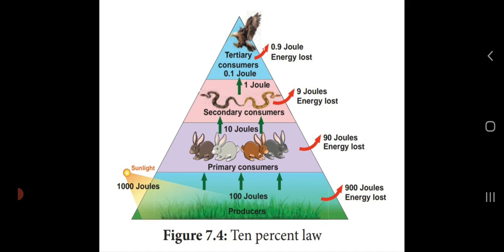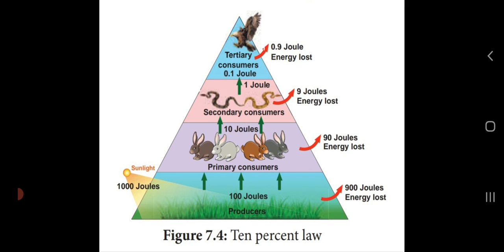Plants absorb sunlight energy, that is 1000 joules, and carry out the photosynthetic process and prepare the energy. Of that energy, they utilize only 100 joules, and the remaining 900 joules are liberated in the form of heat, or dissipated.